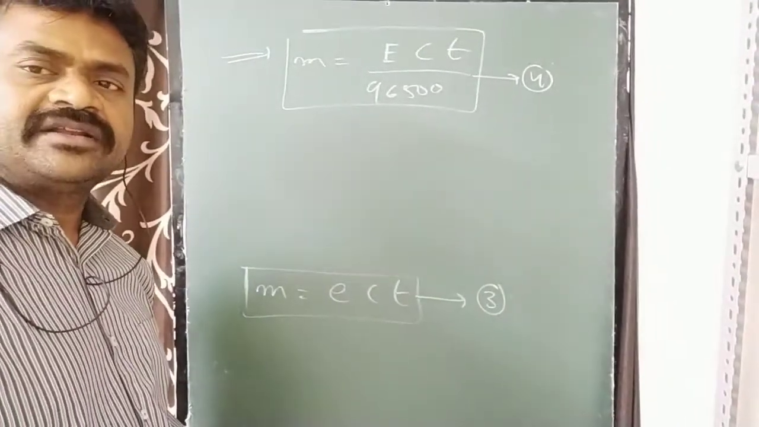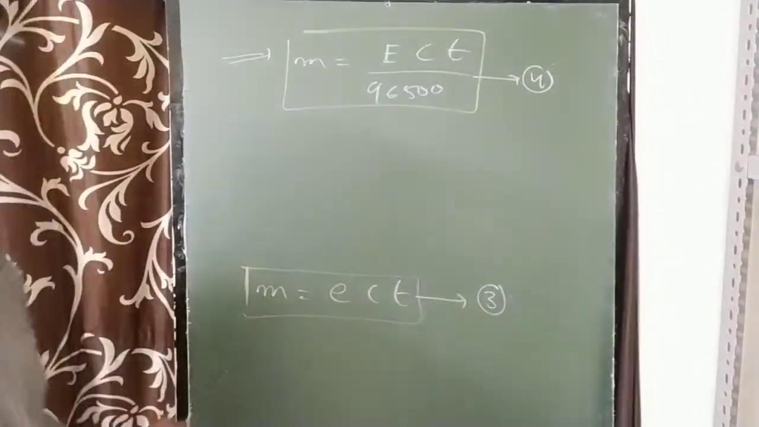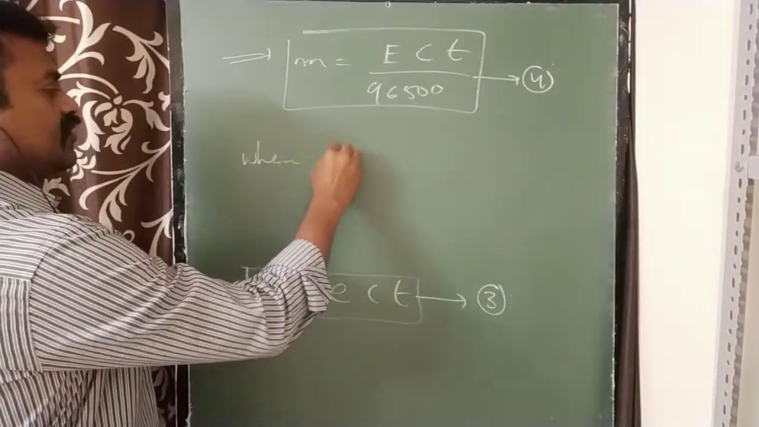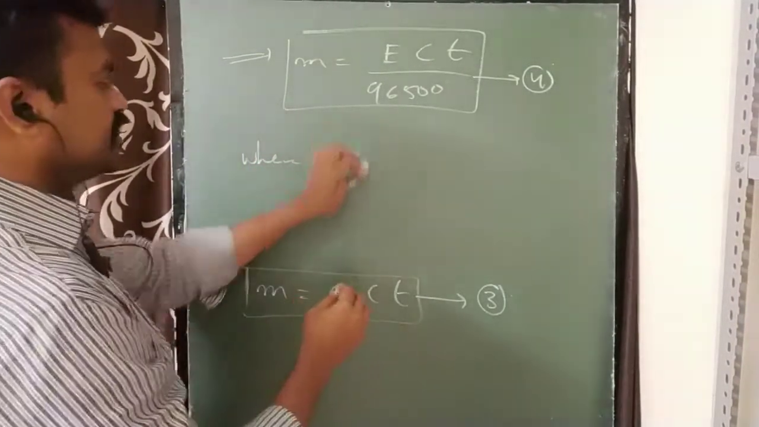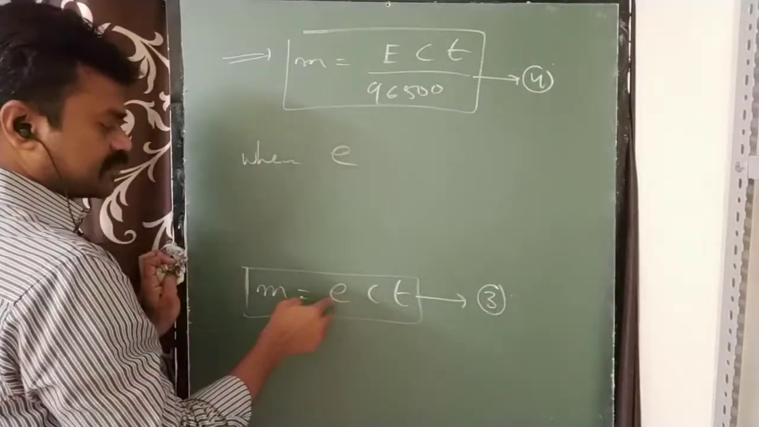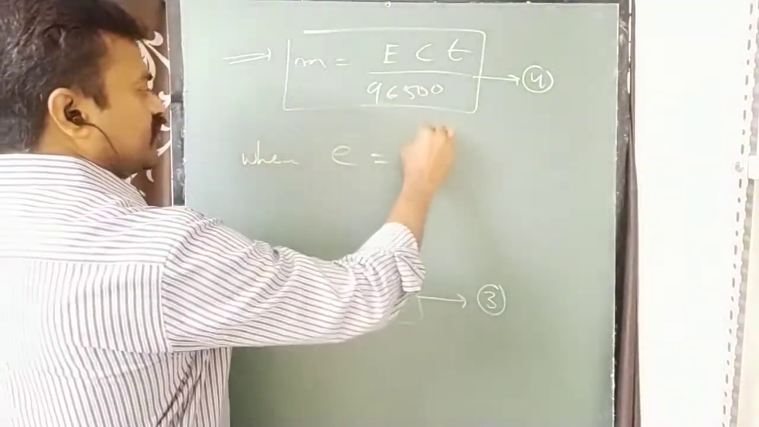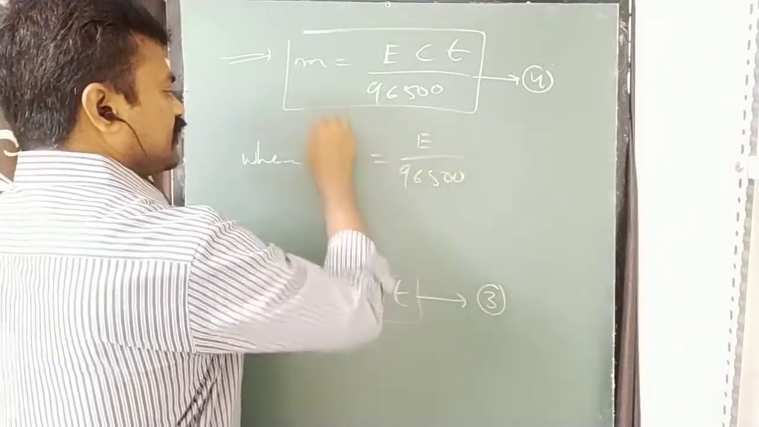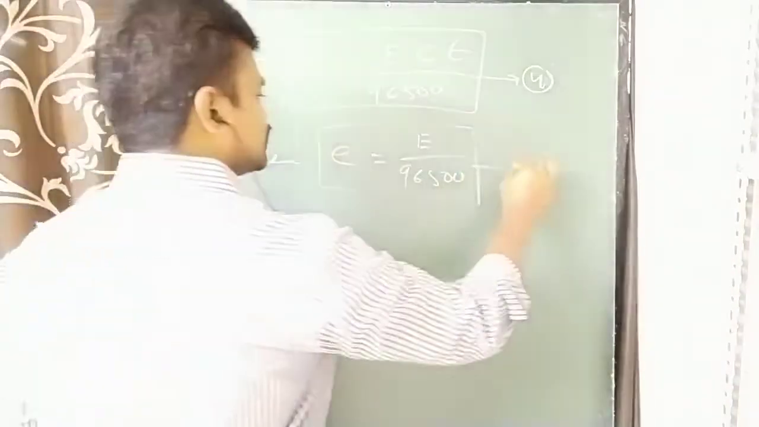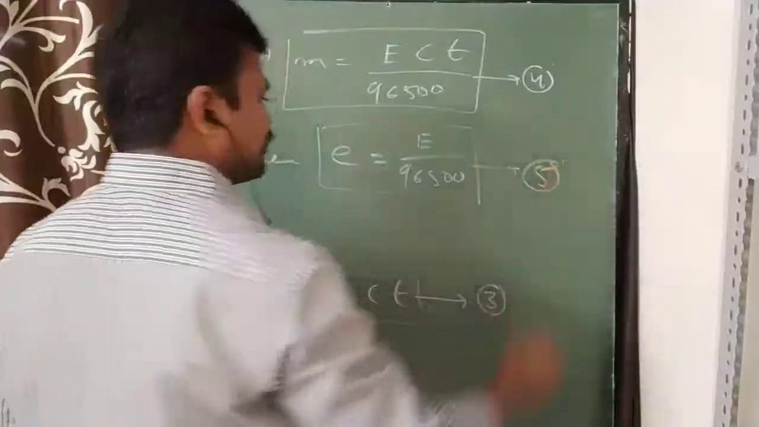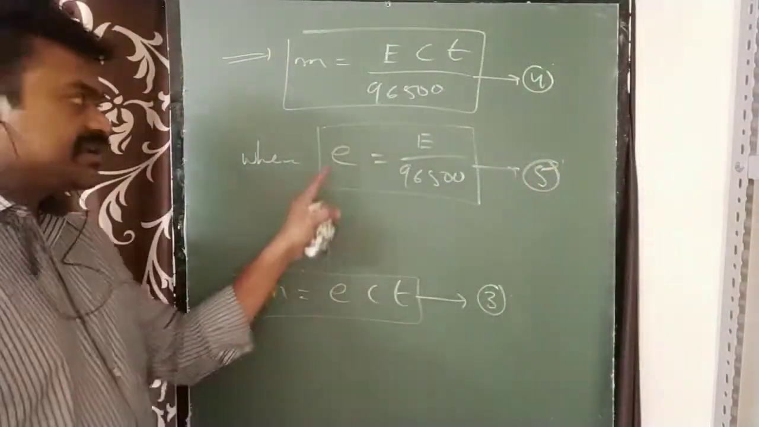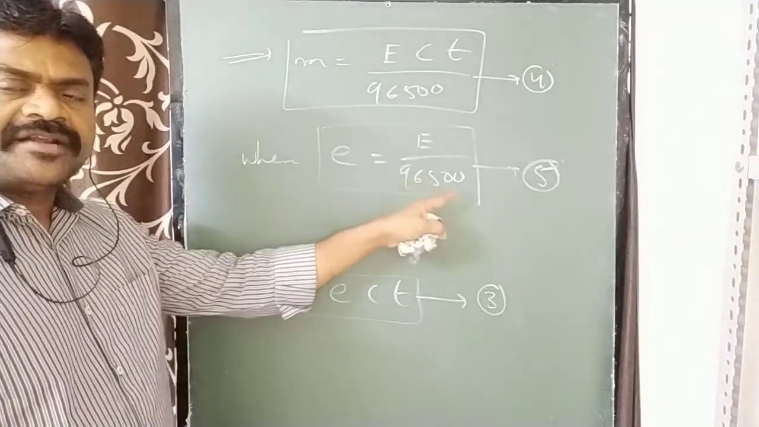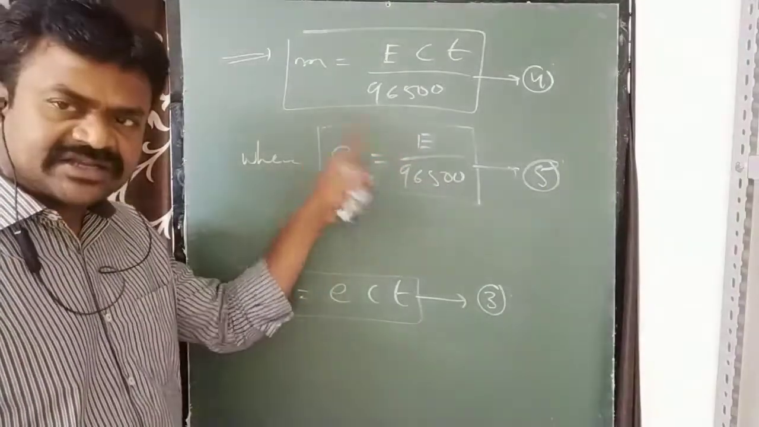How are we getting 96,500 there? Small e is equal to capital E by 96,500. This is equation number 5 I am writing. It means the electrochemical equivalent is equal to capital E by 96,500. How it is, I'll tell you.